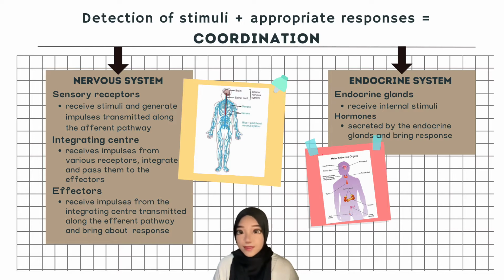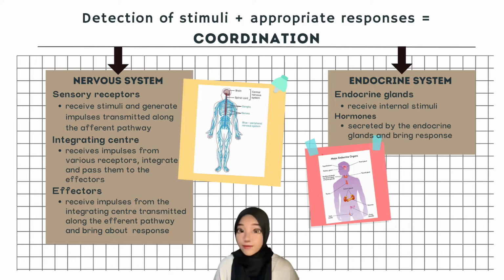In general, the nervous system has three main components, which are the sensory receptor, integrating center, and the effector. When the sensory receptor receives stimuli, it will generate impulses transmitted along the afferent pathway. Next, the integrating center receives information or impulses from various receptors, and it will pass the information to the effectors. The effectors receive impulses from the integrating center that are transmitted along the efferent pathway, and